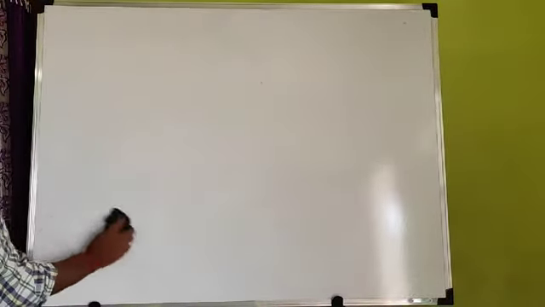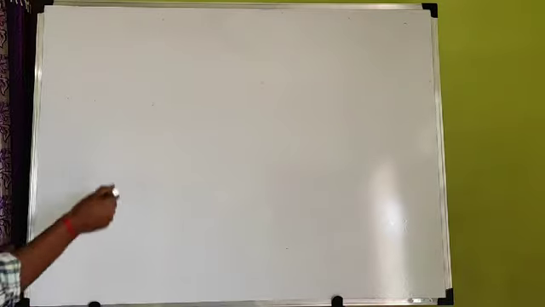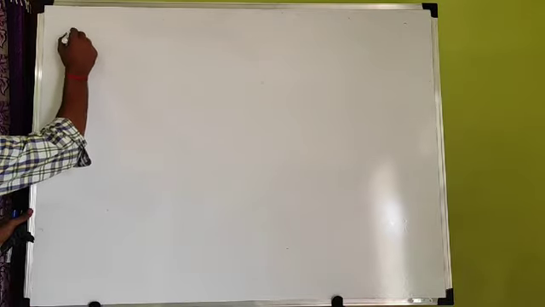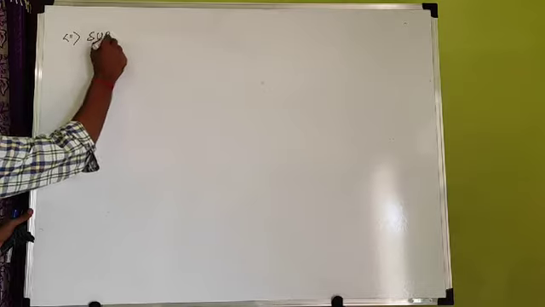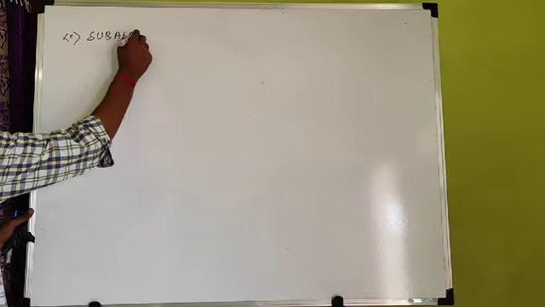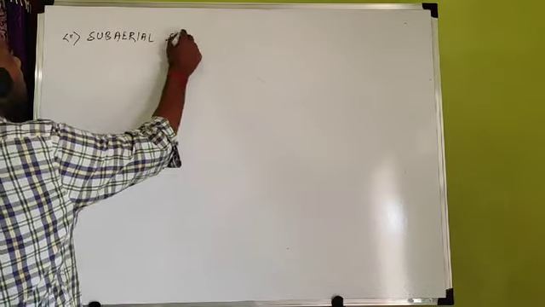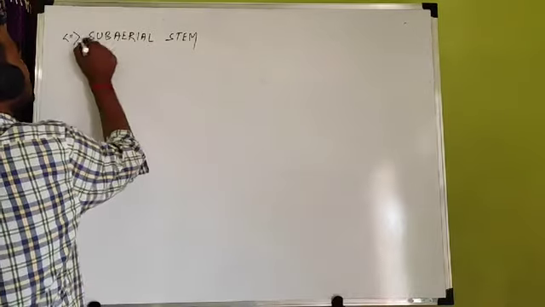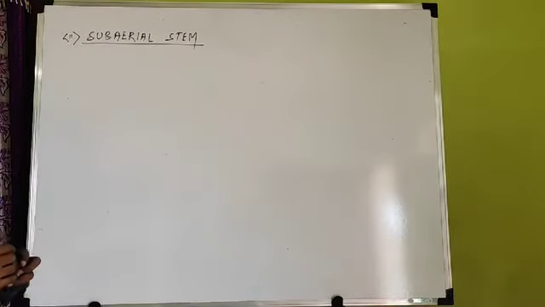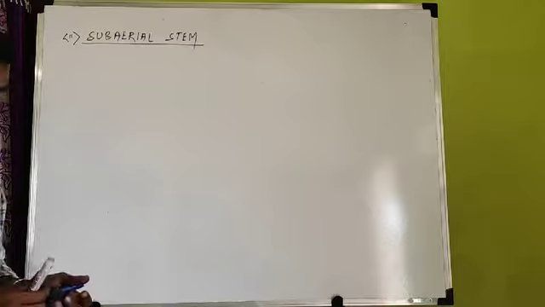Now come to the second type of stem, that is subaerial stem. If you have any doubt, we will discuss at the end.